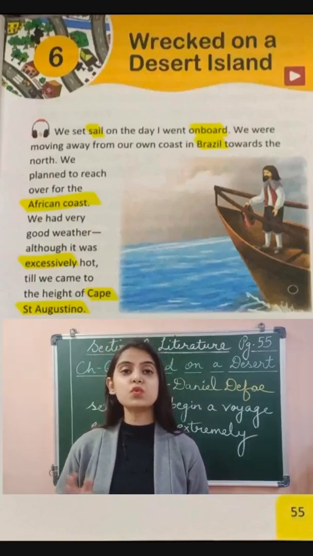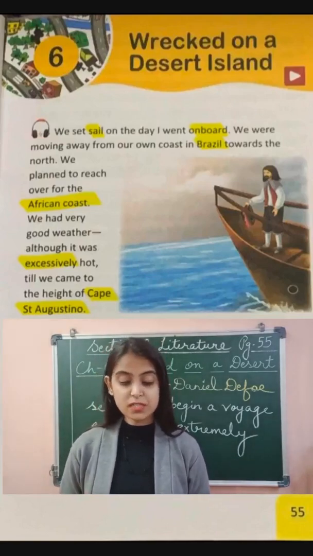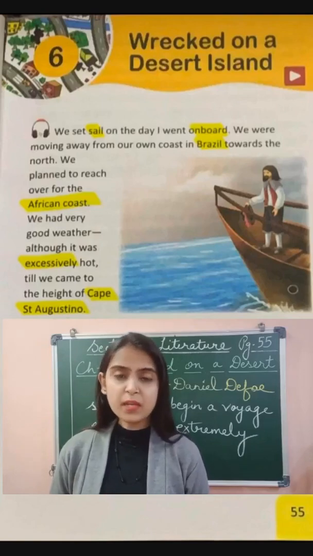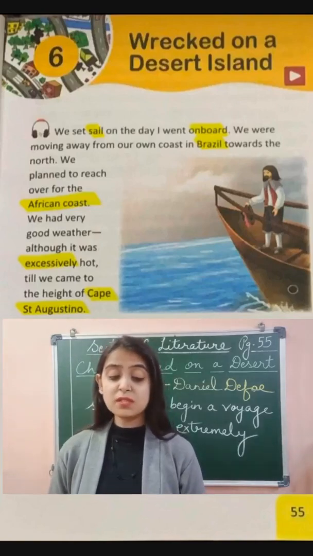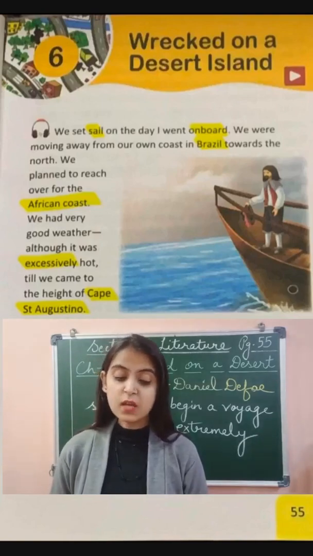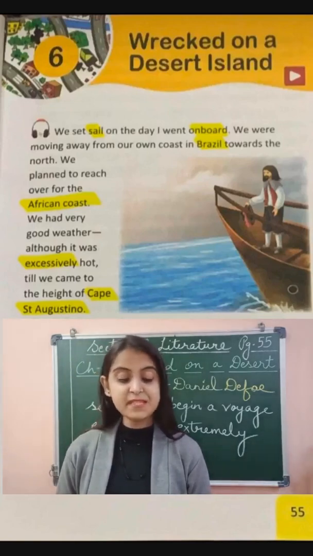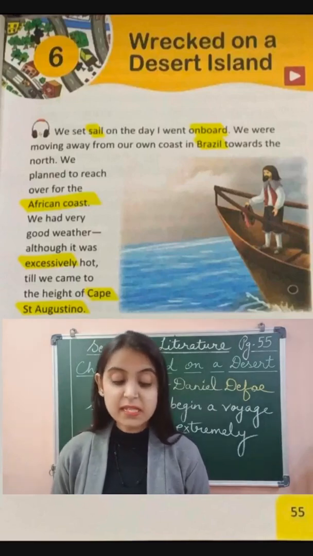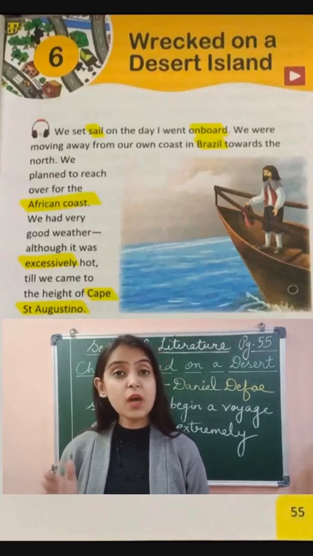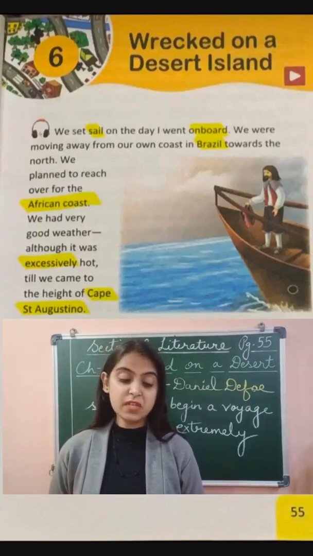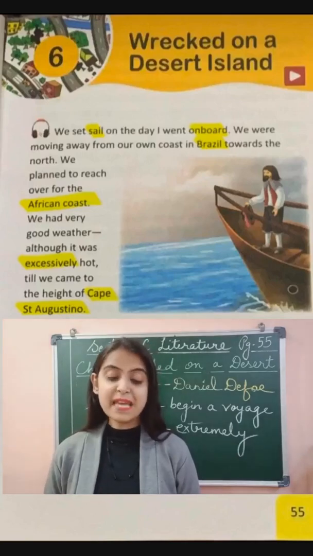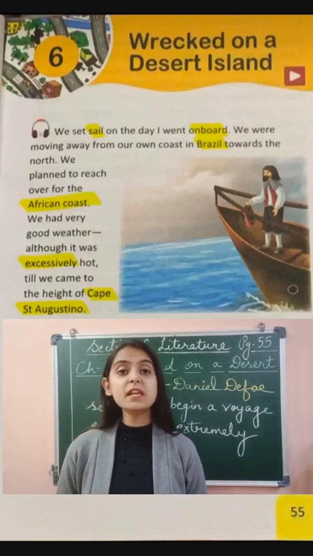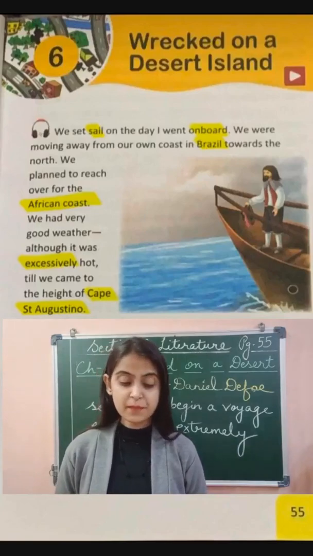He was planning to reach the African coast. "We had very good weather, although it was excessively hot, till we came to the height of Cape St. Augustino." Now he says that the weather was quite pleasant and excessively hot till the time they reached the height of Cape St. Augustino. This is in Brazil only, right?